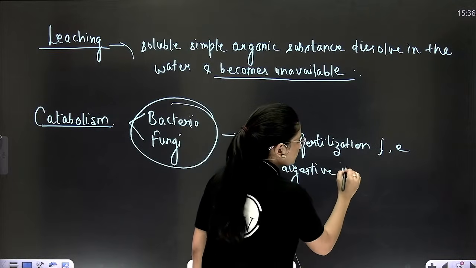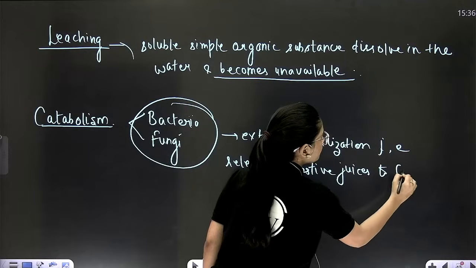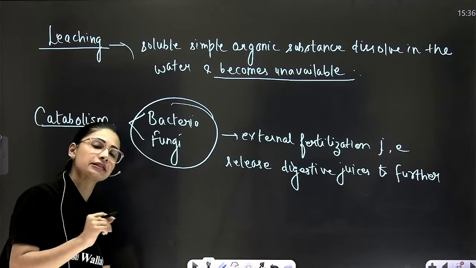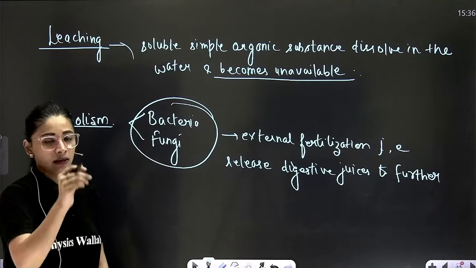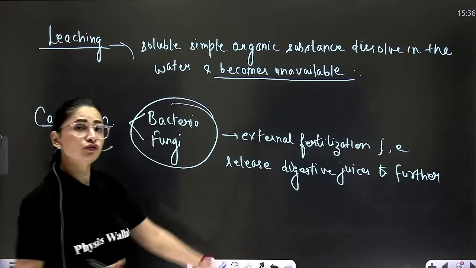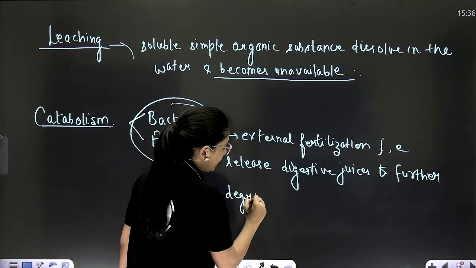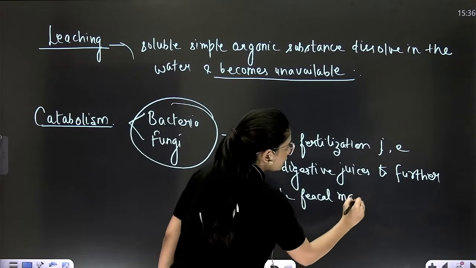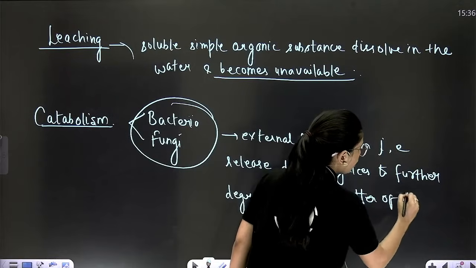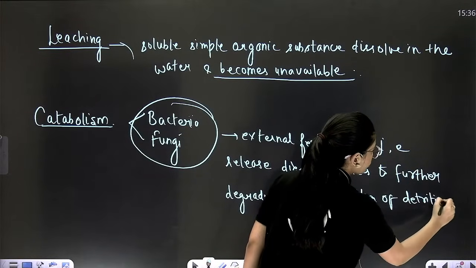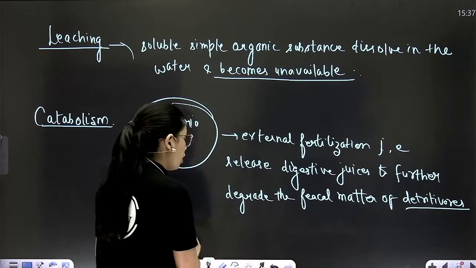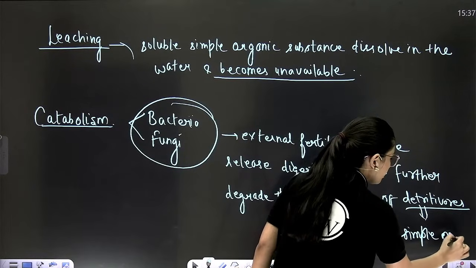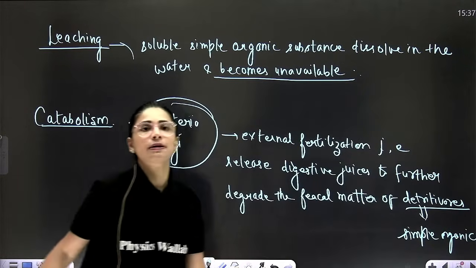They release digestive juices to further break down the fecal matter of detritivores, which consists of simple organic compounds, to further degrade the feces, which is basically simple organic substance.